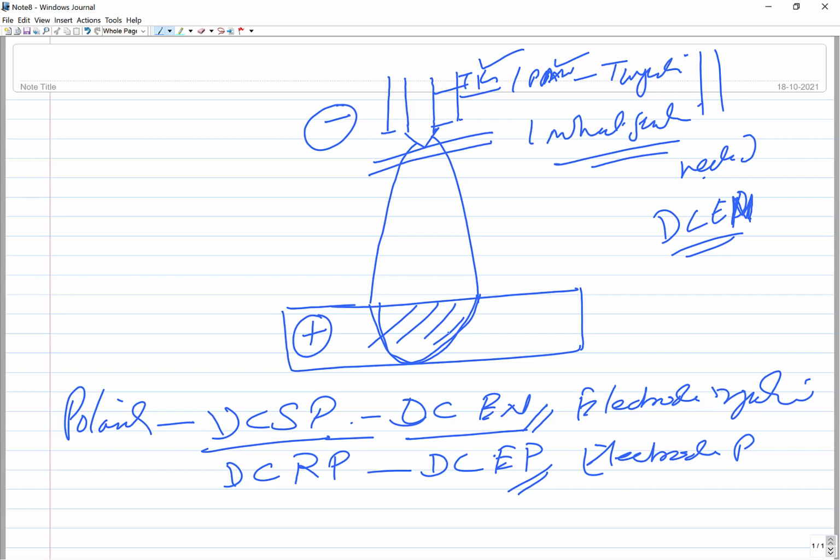Okay, if you want the electrode to melt at a faster rate and the gap between the base metals to be joined to be filled in very fast, in that case we will be looking for a reverse polarity, where the workpiece is made negative and the electrode is made positive. Okay, like this.